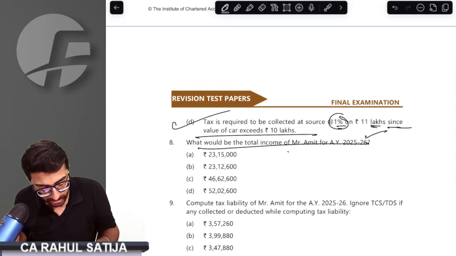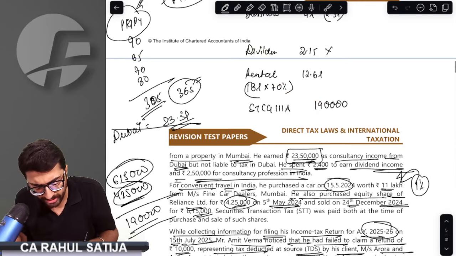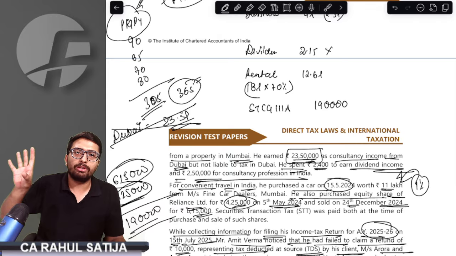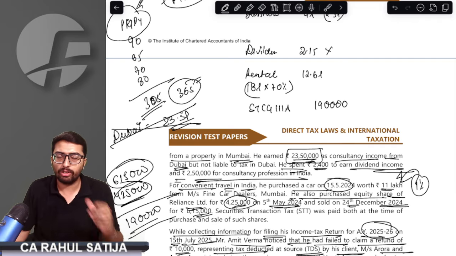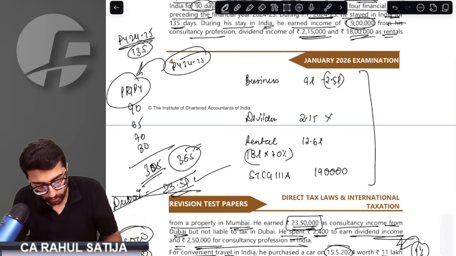Now, what would be the total income of Mr. Amit? Important point. Will this Dubai income be counted? Right answer is no. Since he's a non-resident, whatever income earned outside India would not be taxed in India. So total income would not include this Dubai income. What would be the total income? Can you all calculate it for me?